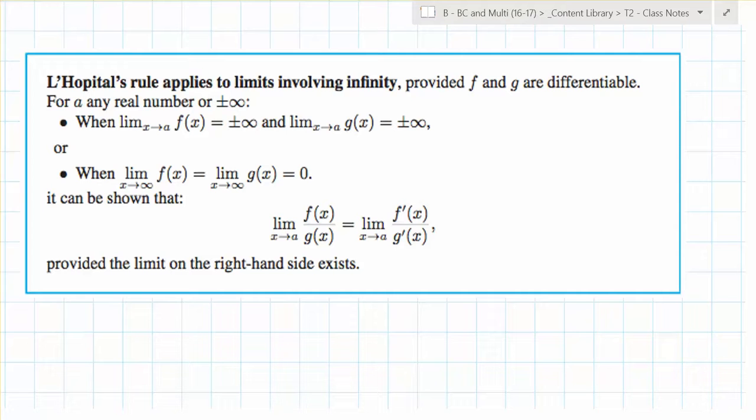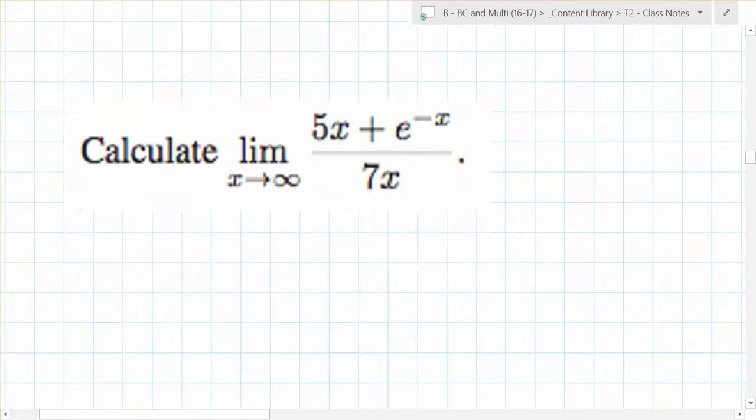If you apply L'Hopital's rule to something that is determinate, meaning not indeterminate, you sometimes end up with clean answers. So you have to notice when is it indeterminate and when is it not. Sometimes I'm going to say, use L'Hopital's rule. Sometimes you're going to be like, I have no idea how to do this limit. And then one of your tools is going to be, okay, I can use L'Hopital's rule if I have an indeterminate form.